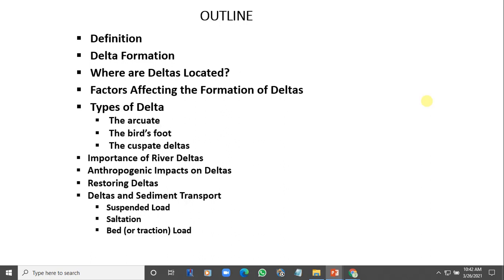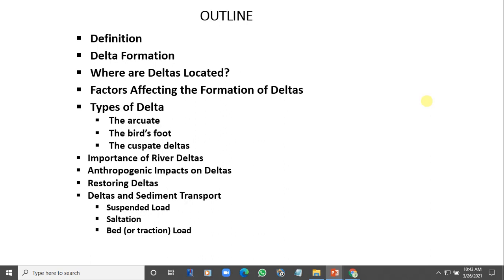Okay, so delta and sediment transport. The next slide is going to be something that will help us to understand. Remember, we said that there won't be a delta if there is no erosion, transport, and deposition. There should be transport of the sediment and then the sediment is finally deposited.